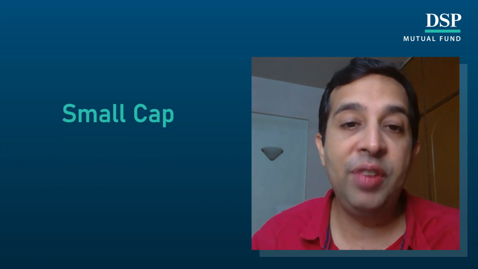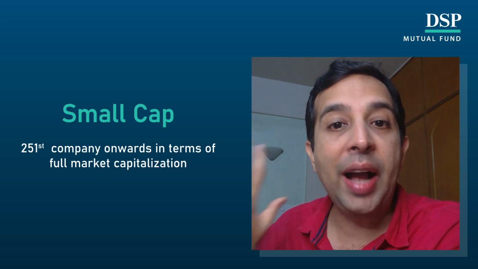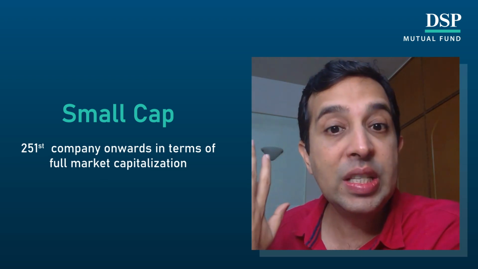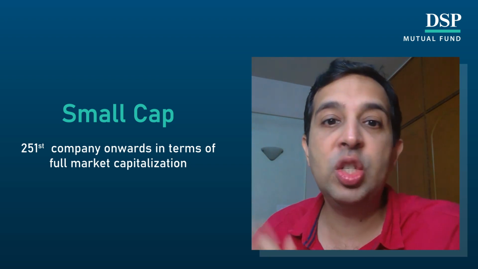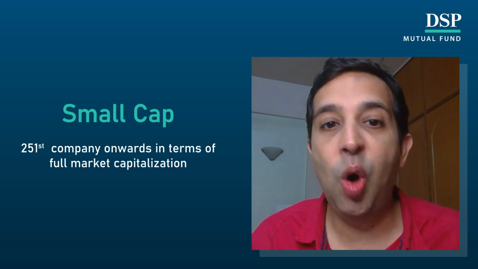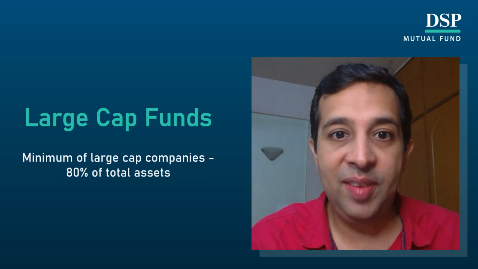And the next 250 stocks based on full market capitalization are called small caps. That means from the 251st stock to the 500th stock is basically called small caps. So now you know the top 100 large caps, the next 150 mid caps, and the last 250 are called small caps. Once you have understood this, now let's try to understand the classifications of various types of equity mutual funds. The first basic category, large cap funds.